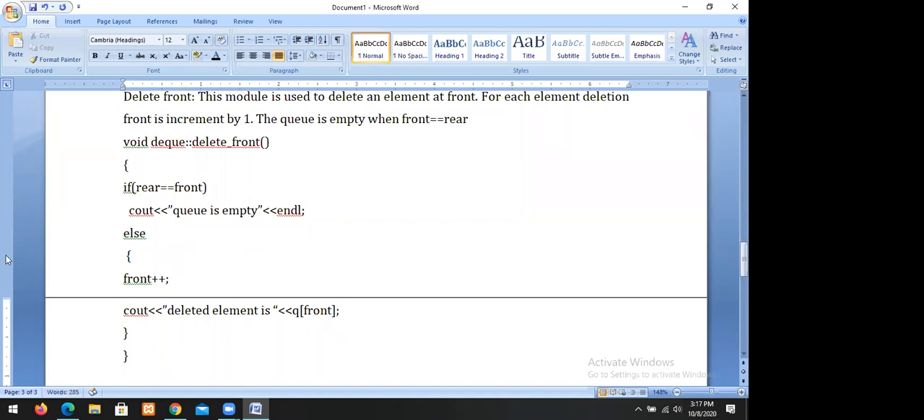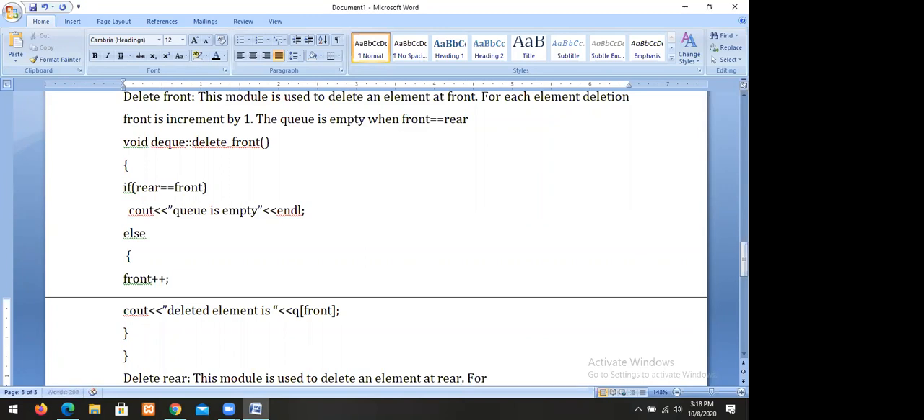This is called delete front. Now go for delete rear. This module is used to delete an element at rear.